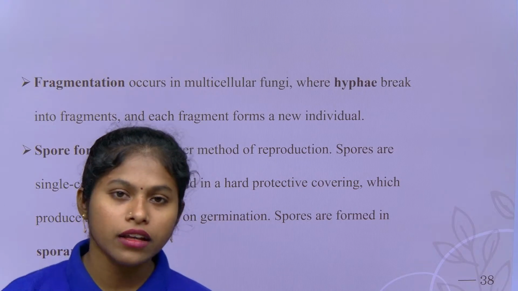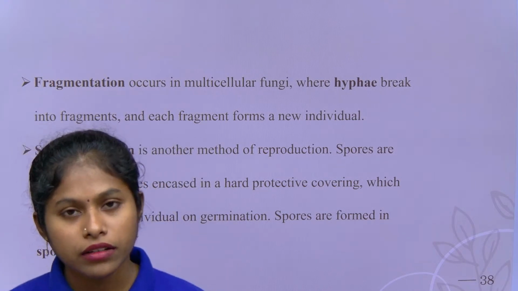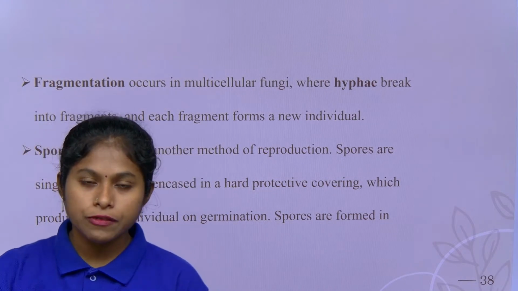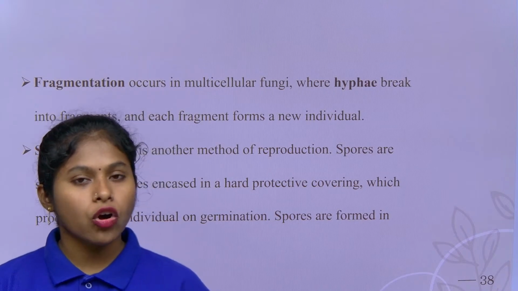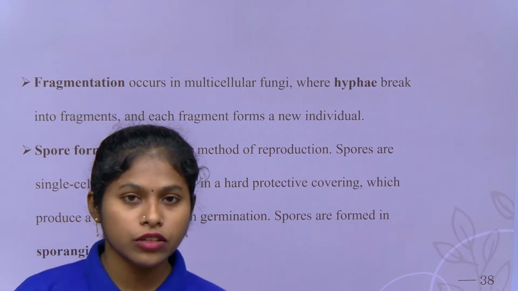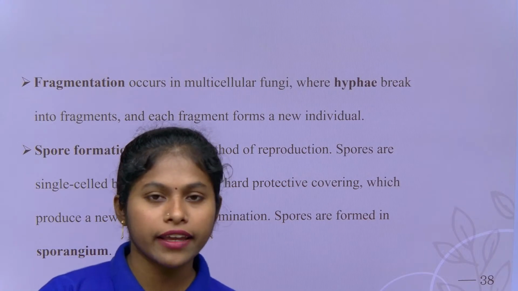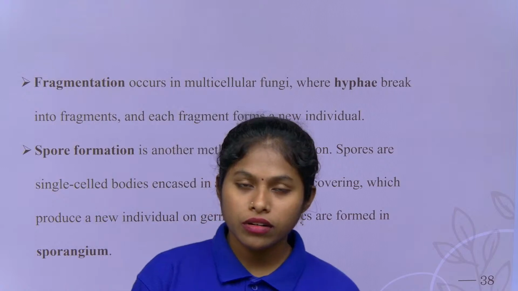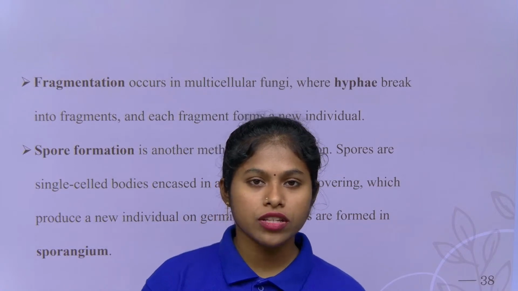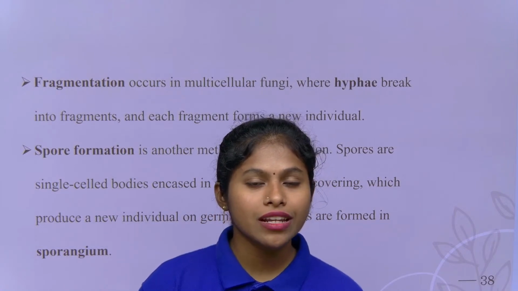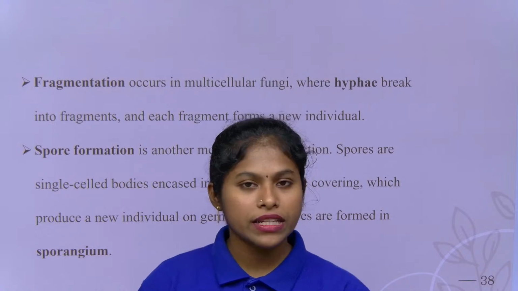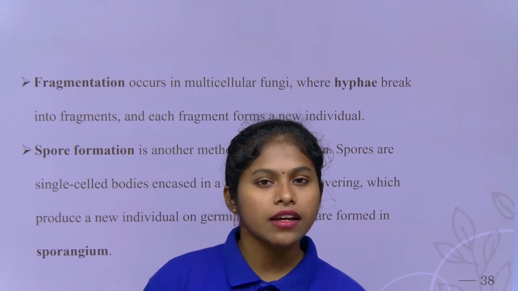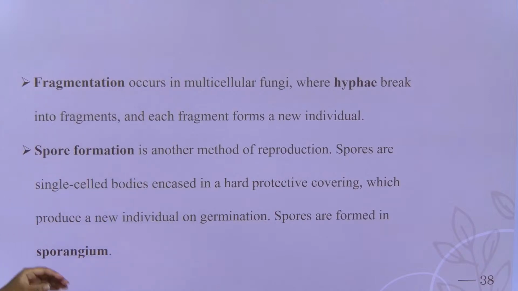Again, the offspring, the individual, the daughter bud, again gives rise to a new individual. The best example for budding is yeast, the unicellular yeast. Why do we call it unicellular? Because yeast has only one cell, right, children? That is why we call it the budding process, happening in unicellular organisms, unicellular fungi like yeast.